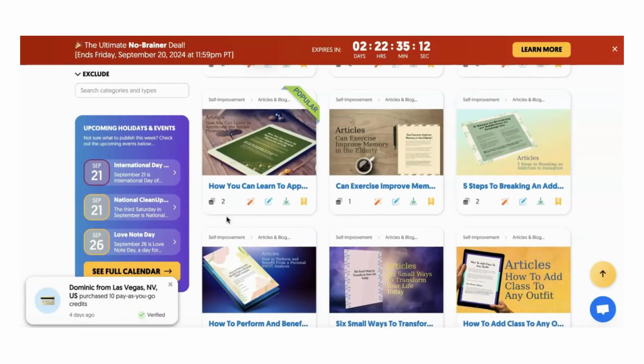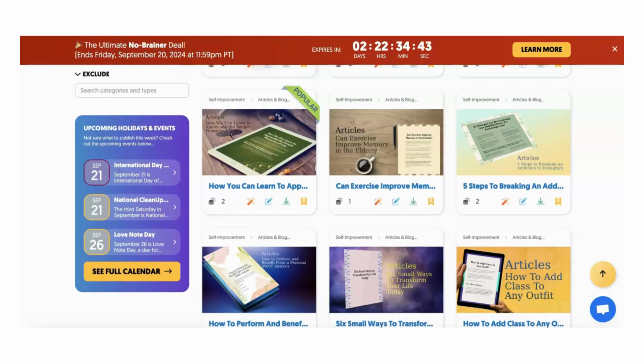Okay? Now, if you do it this way and get an MRR or a PLR product, then the only thing you would do is rebrand it to fit your style. You will not have to use an ebook template or anything like that. But if you did need an ebook template, I'll give you another option of what you can do.